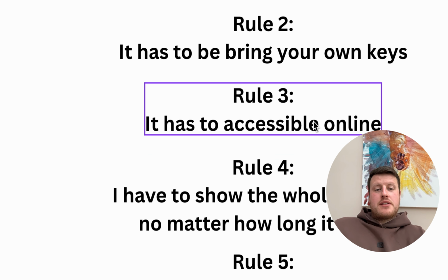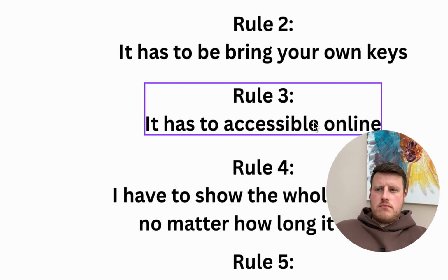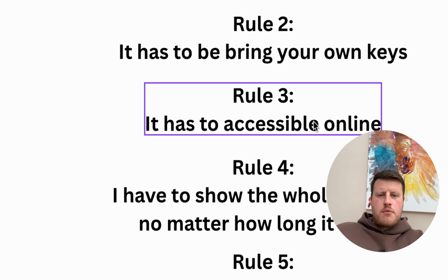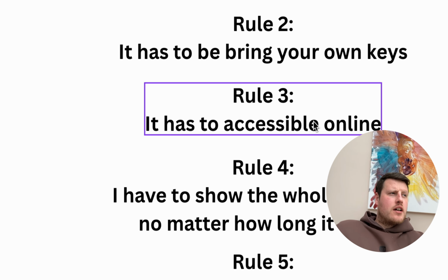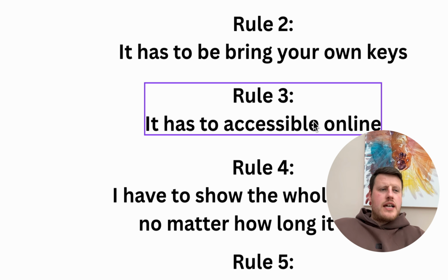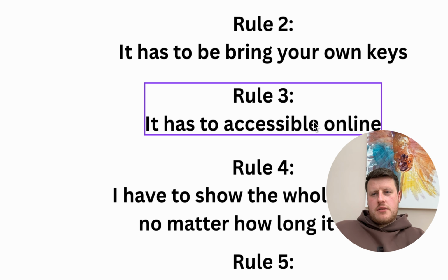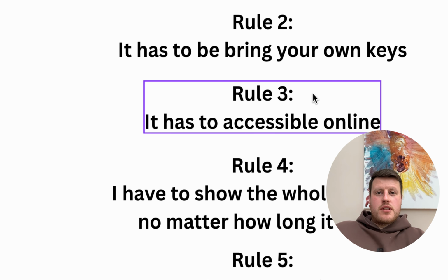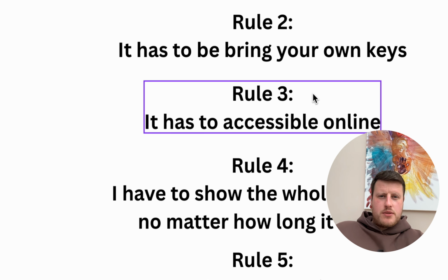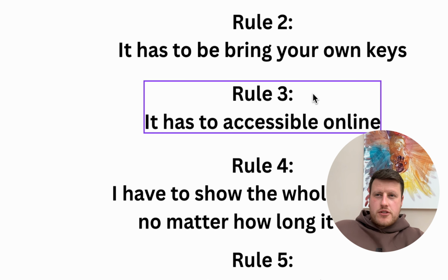Rule number 3 is it has to be accessible online. What I mean by that is that it can't be local on my machine. It can't be something that I just run. It has to be deployed. It has to be on Vercel or anywhere that can be accessed online so that everyone can use it. Sometimes I just build scripts and stuff and leave it on my computer, but that's out of the question. It has to be built and be usable with a front end, etc.